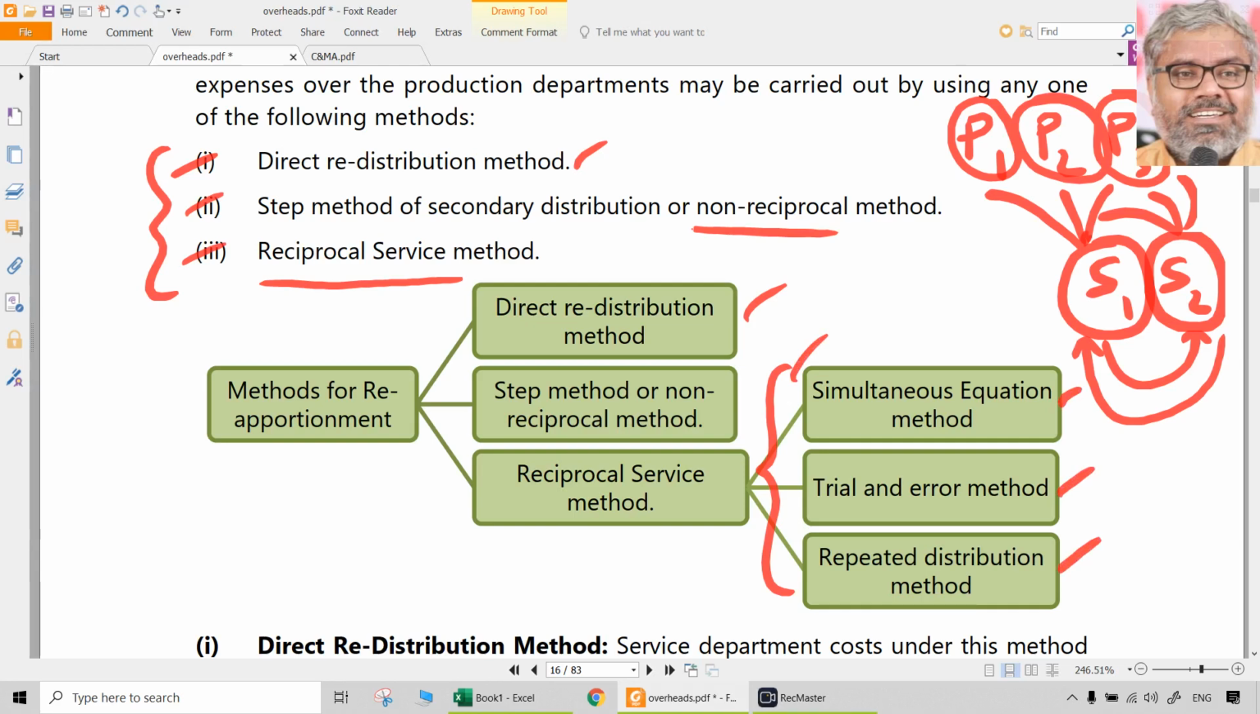Simultaneous equations method takes less time, but definitely it requires basic algebra. It's not going to be complicated algebra. All that you need to do is develop two equations and solve them. I think we can do that. Definitely anybody can frame a couple of equations and solve them. Solving a couple of normal equations should not be a big deal, but still if we have a problem with that, we can use other methods like trial and error method and repeated distribution method.